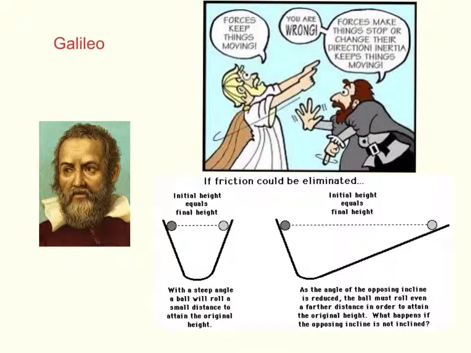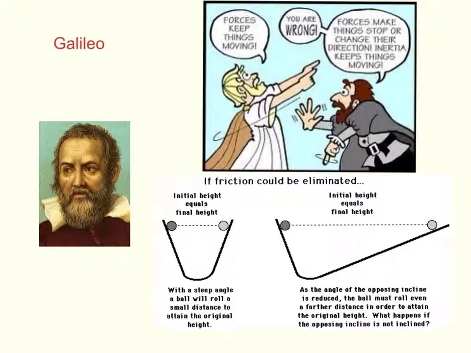Now, this little cartoon here at the top shows the difference in opinions between Aristotle's philosophies and those proposed by Galileo. According to Aristotle, forces were required to keep things moving. However, Galileo, through some experiments, decided that that was not right, that forces make things stop or change their direction. Inertia, the resistance of an object to change its motion, keeps things moving.